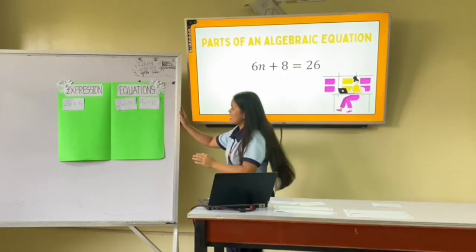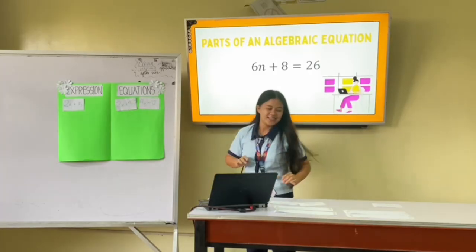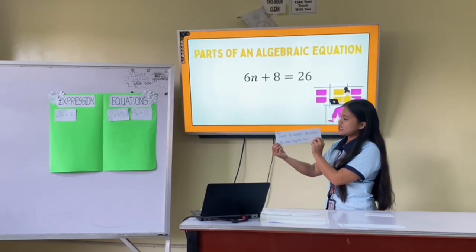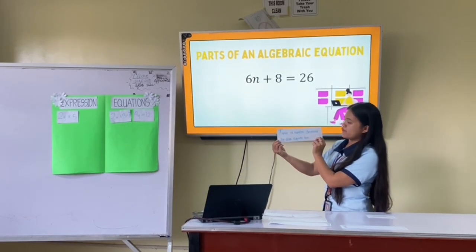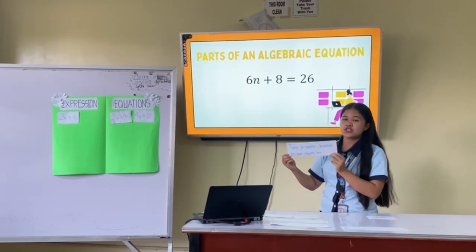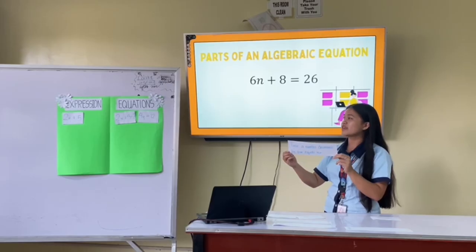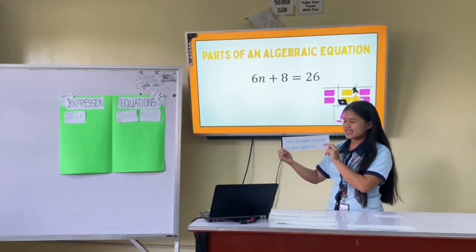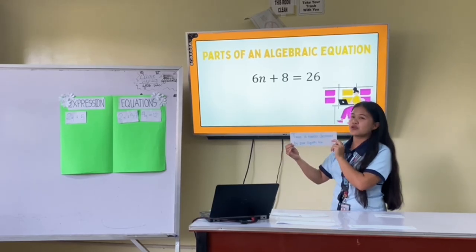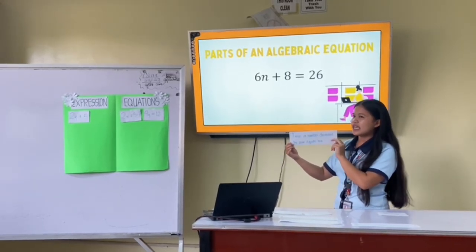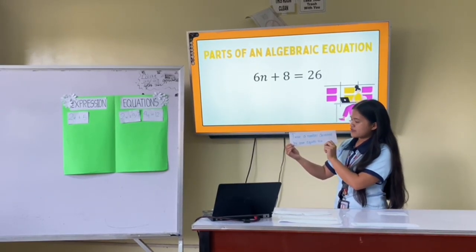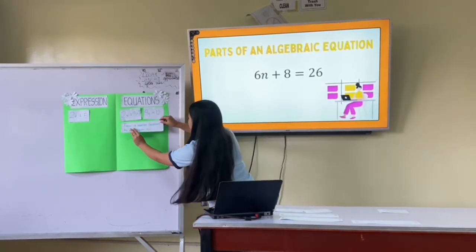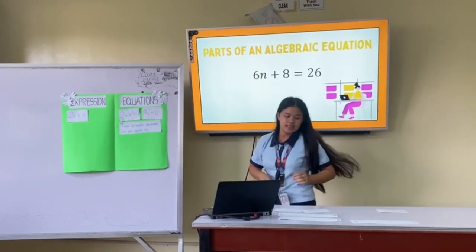Next, I have here a verbal phrase, and it says, twice a number decreased by 4 equals 10. Where am I going to put this one on our chart? Right, I am going to put this one on the equation because there is an equal word.